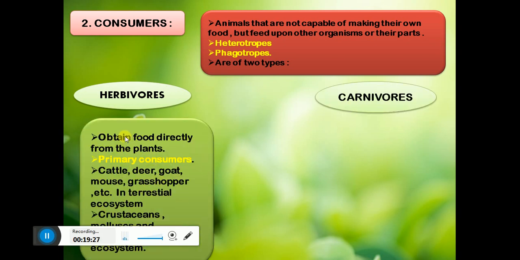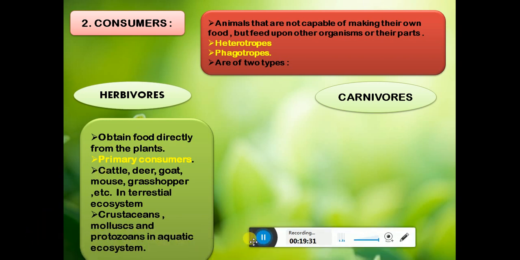Herbivorous are the ones which obtain their food directly from the plants, and they are called primary consumers because they primarily consume food from the producers. The examples include cattle, deer, goat, mouse, grasshoppers.